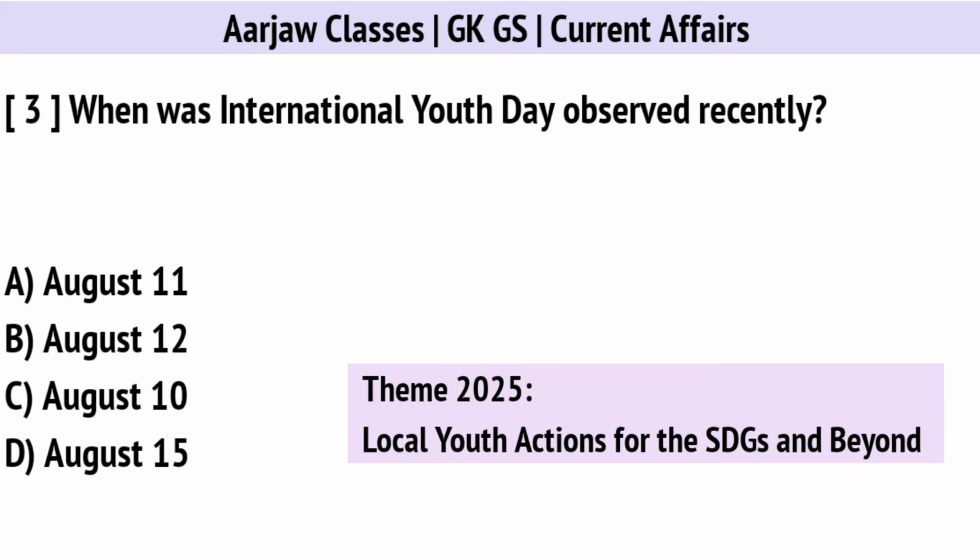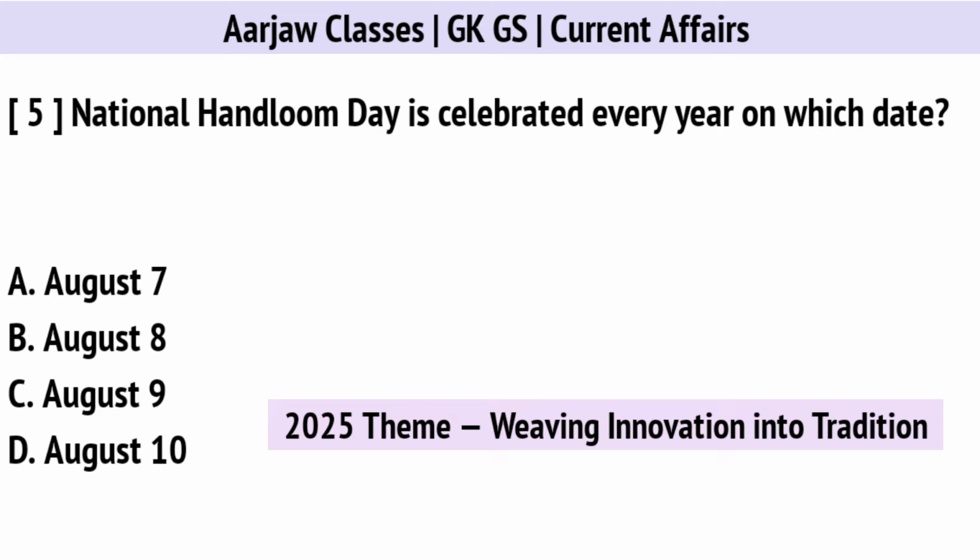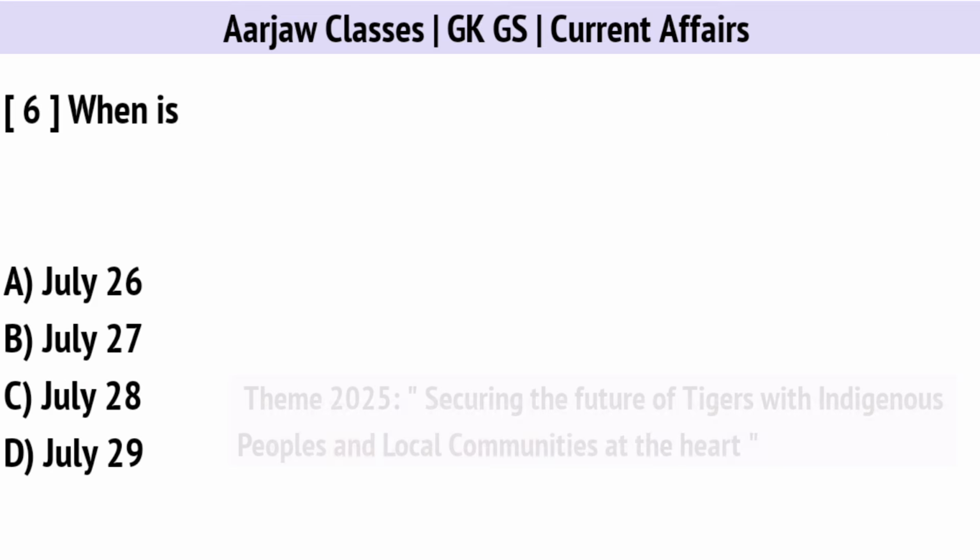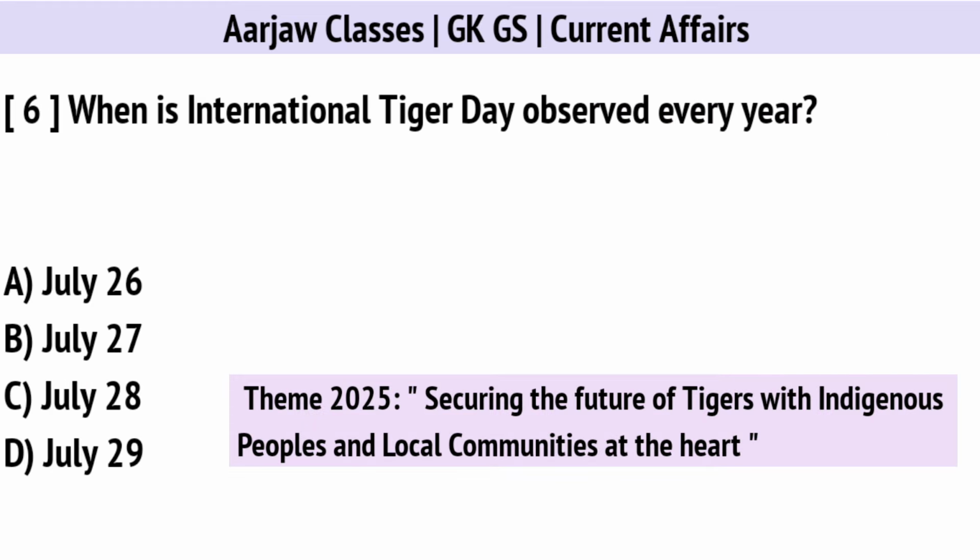When was International Youth Day observed recently? Correct option is B. On 12th August. National Handloom Day is celebrated every year on which date? Right option is A. On 7th August. When is International Tiger Day observed every year? Correct option is D. On 29 July.